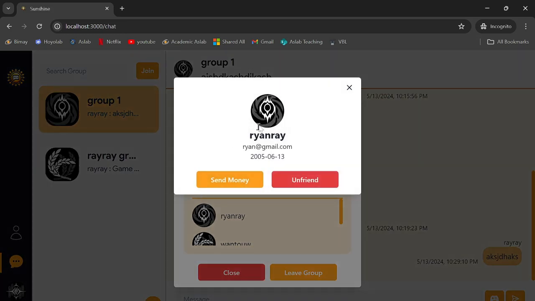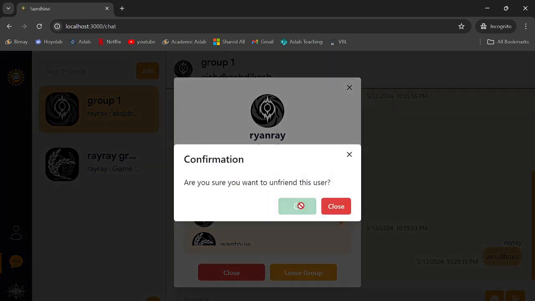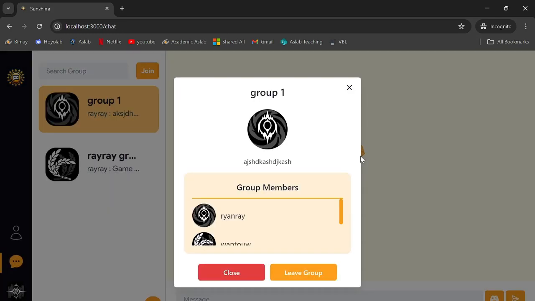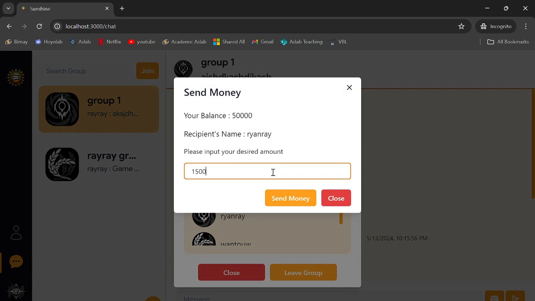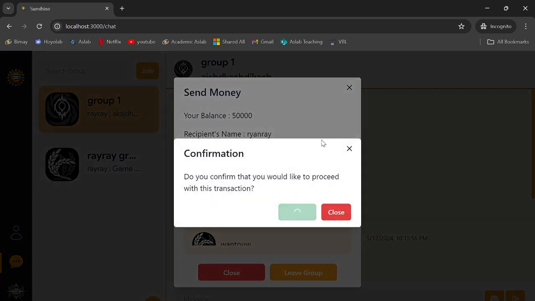And if we try to load Ryan Ray again, it should show some new features, which are send money and unfriend. If you try to unfriend this, it will show some confirmation. And just like that, when we try to access Ryan Ray again, it should not be considered as our friend anymore. Let's just try it again to try the send money feature. Okay, if we try to send money to Ryan Ray, maybe let's send 15,000.